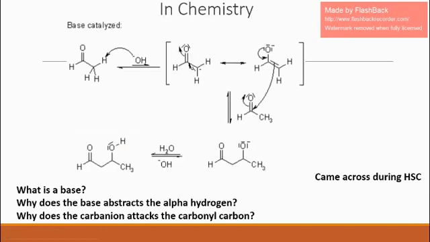Now let us go for chemistry. Let us consider the basic reaction, that is the aldol reaction. I came across this during higher secondary. Acetaldehyde, in the presence of the base sodium hydroxide, gives beta hydroxyaldehyde. The base abstracts the alpha hydrogen to give an enolate. The enolate attacks another molecule of acetaldehyde to give beta hydroxyaldehyde. This is the reaction. This is a very simple reaction.